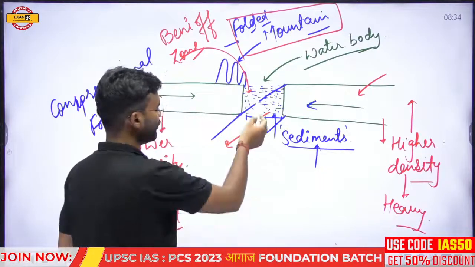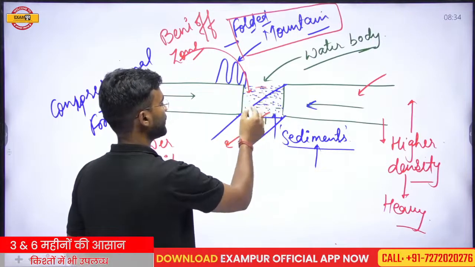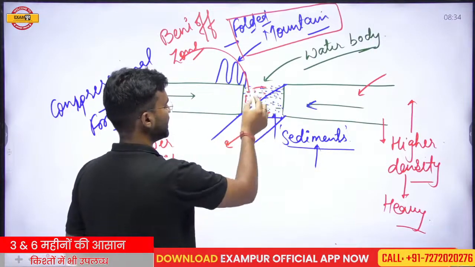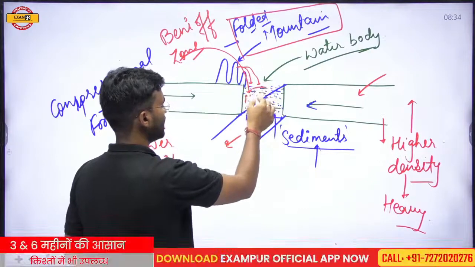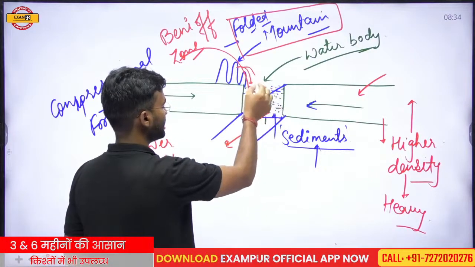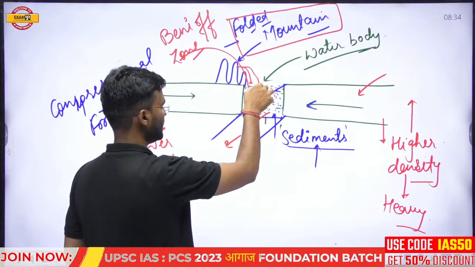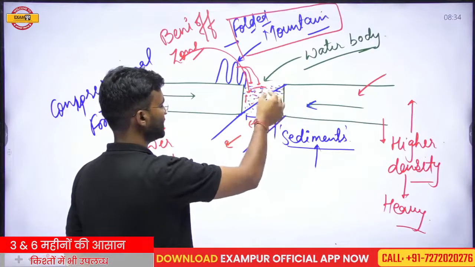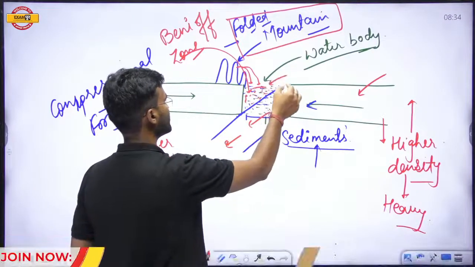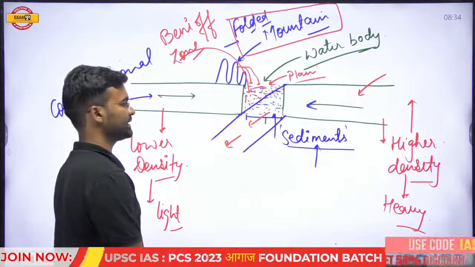If the area of this region started to shrink or contract after a certain time period, the rivers originating from this mountainous region started to drain into this area. The sediments taken from the mountainous region will be deposited here, and after a certain time period, this entire water body will be filled up with sediment and converted into the plain region, like the northern plain that is found on the Tethys Sea.